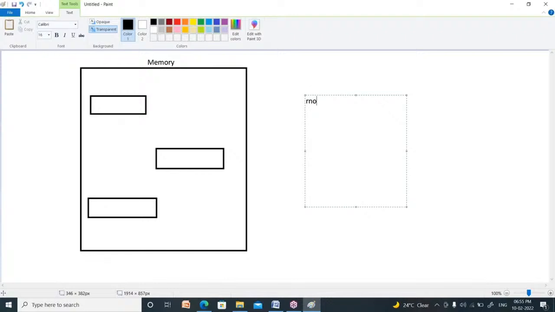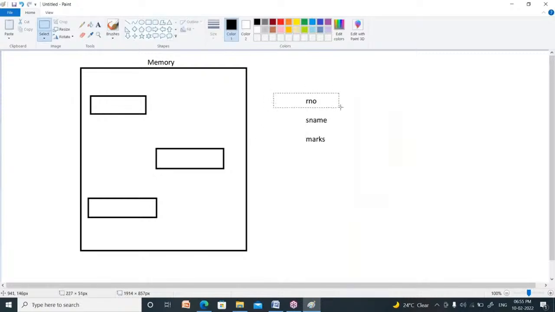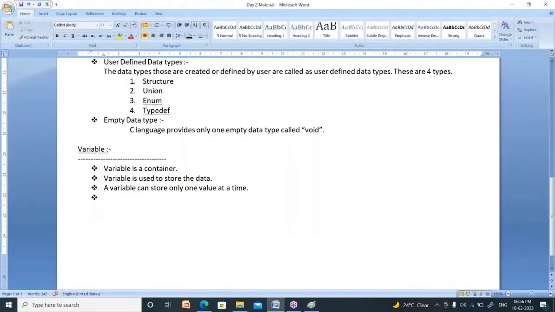I am naming them roll number, student name, and marks. The name of the first container is roll number, the second is called S name, and the third is called marks. Now, each and every variable must be identified by a name. Am I right? So that is the fourth point.